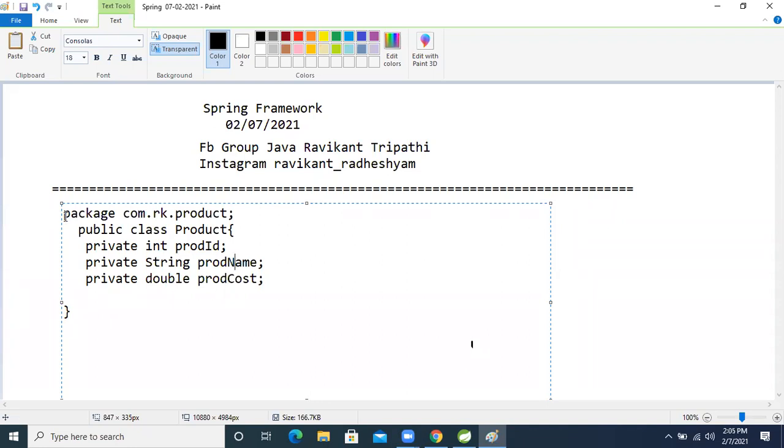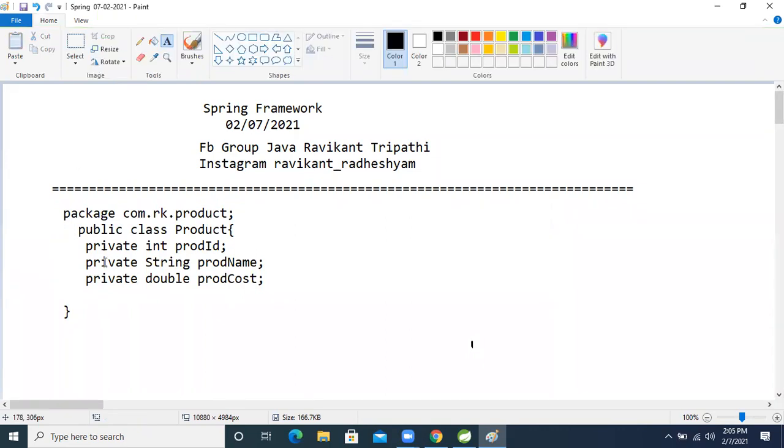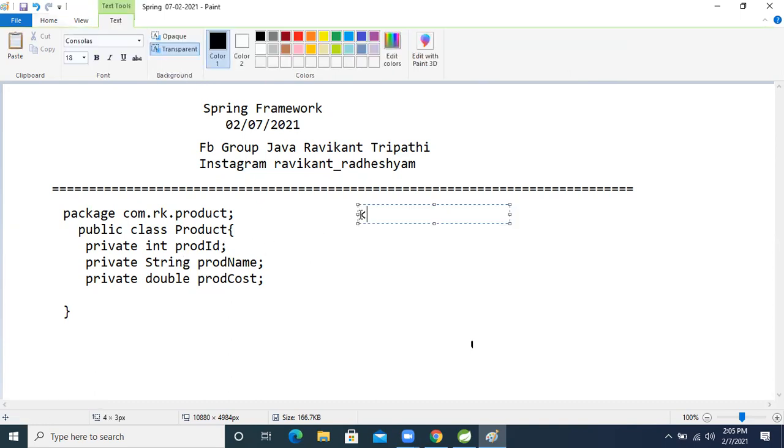Whenever we are configuring, we know that our IOC container has two inputs: one is the bean and the other is the Spring configuration. Then our IOC container will instantiate this object. In the XML configuration, what we are doing is that there is a beans tag as the parent tag.